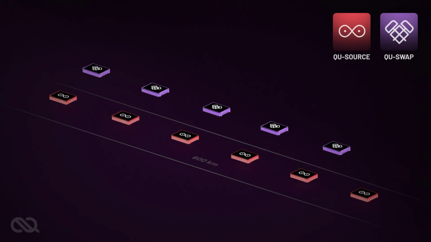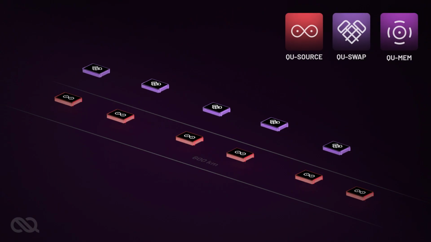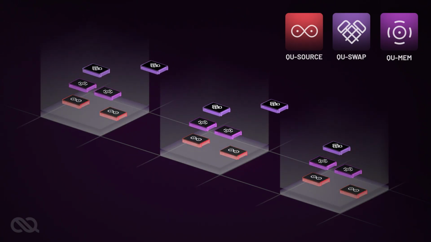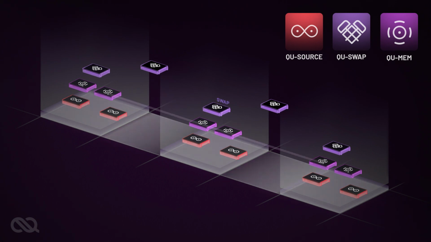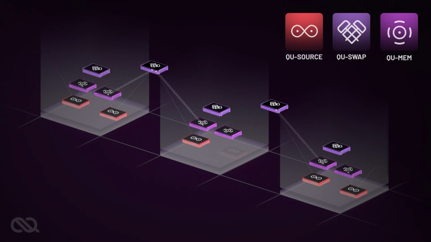The synchronization issue is solved by introducing quantum memories. These memories hold one photon from each pair while the other photon travels to a swapping station. Upon a successful swap, the memory will release the stored photon for the next swapping step. With memories, if one block of the chain fails to swap, we only need to repeat that block.